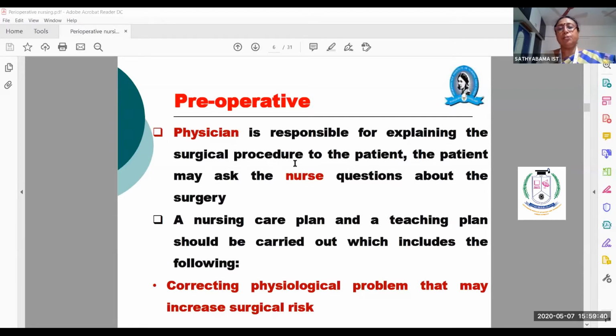The physician is totally responsible for explaining the surgical procedure to the patient, and the patient might ask the nurse. The patient will not ask questions to the doctors. Always they will ask questions to the nurse. They'll be eagerly waiting for your arrival to meet them, check their vital signs, provide pre-anesthetic medication. So you are holding a higher, responsible post over there about this surgery.